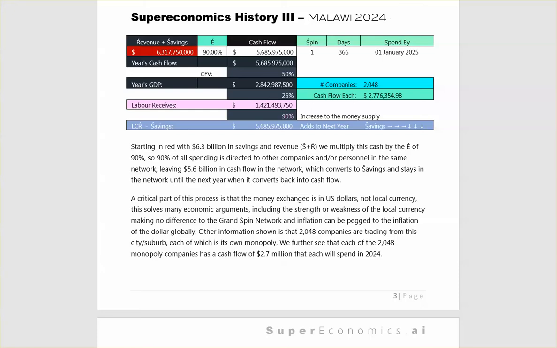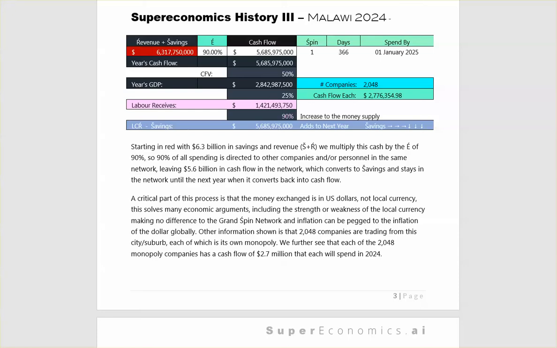A critical part of this process is that the money exchanged is in US dollars, not local currency. This solves many economic arguments, including the strength or weakness of local currency, making no difference to the grand spin network, and inflation can be pegged at the inflation of the dollar globally.